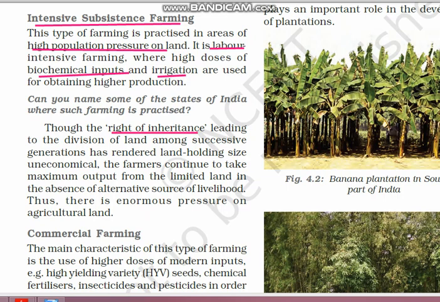As the generations move on, because of this inheritance, the division of land becomes very small and the land holding size is decreasing. The right of inheritance has rendered the land holding size uneconomical. It means the size is becoming lower and lower as the generations move on. So maximum output from the limited land is the only option available to the people. So there is enormous pressure on the agricultural land. This type of farming is known as intensive subsistence farming, where a lot of labor is involved. At the same time, biochemical inputs and irrigation facilities are being used.